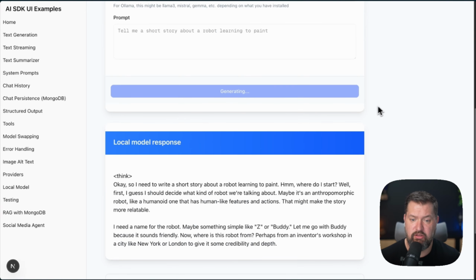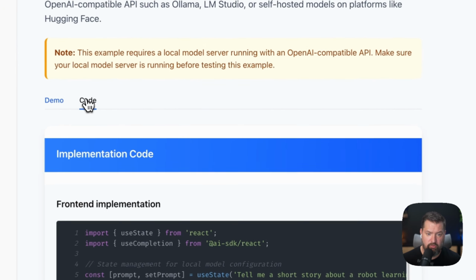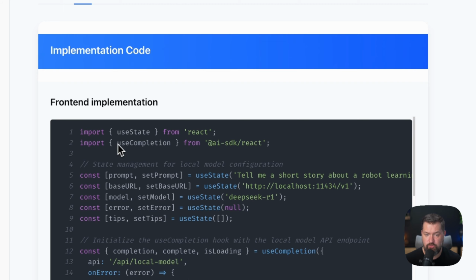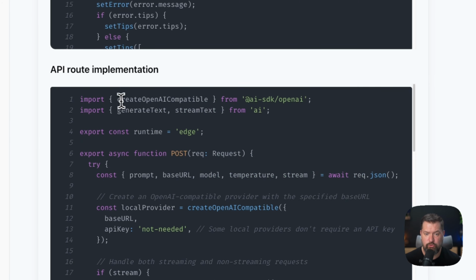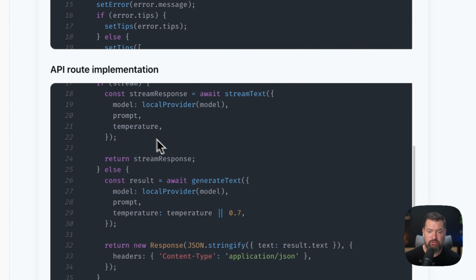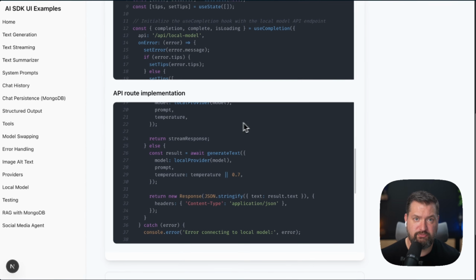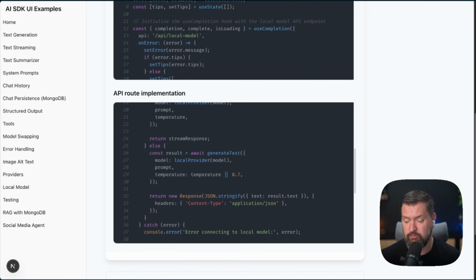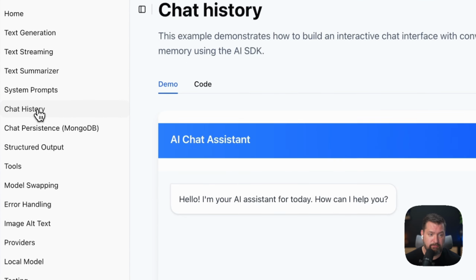So let's take a look at the code. On the front end, again, using use completion. On the back end, we're using create OpenAI compatible from the AI SDK and generate text and stream text, and then just using that local provider. Very simple. It's extremely beneficial when developers want to work offline, or they have privacy concerns, or need to use specialized models that aren't available through cloud providers. Now here's where things get really, really cool: chat history.